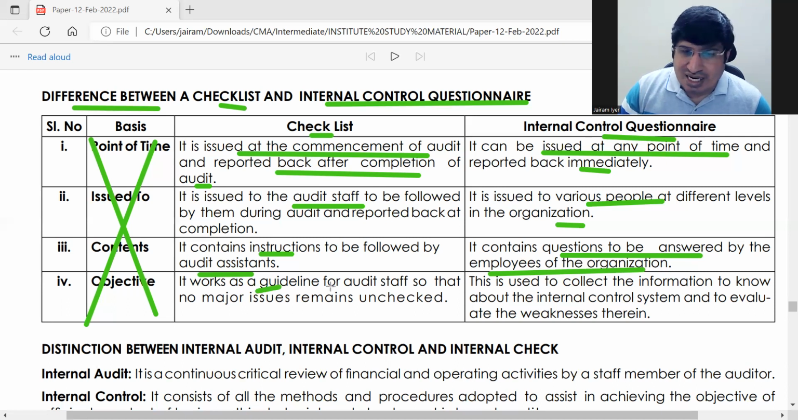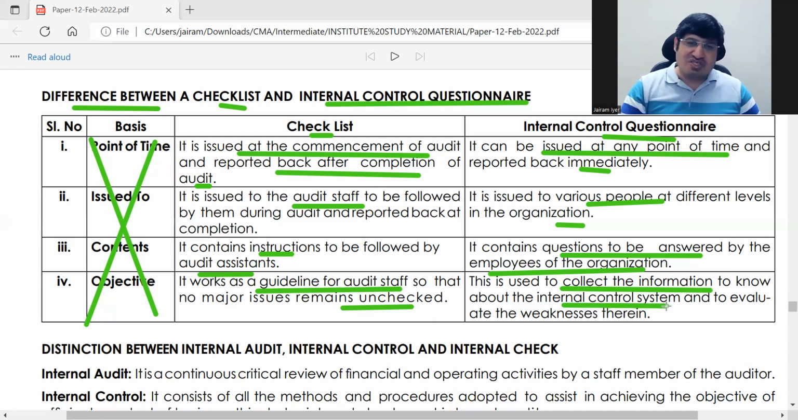It is a guideline for audit staff so that nothing remains unchecked. No work is left. That's why it is a guideline. It is used to collect information to know about the internal control system and whether it is functioning well. That's it. Okay, very, very simple.